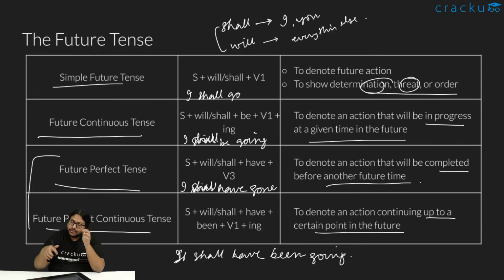Not in the case of future though, more in the case of present and past, because a lot of sentences you have to identify. The sentence might seem grammatically correct, although logically speaking this is not the correct tense that should be used here; the other thing should be used. So that is why we do that. For the present and the past we should know when to use what.